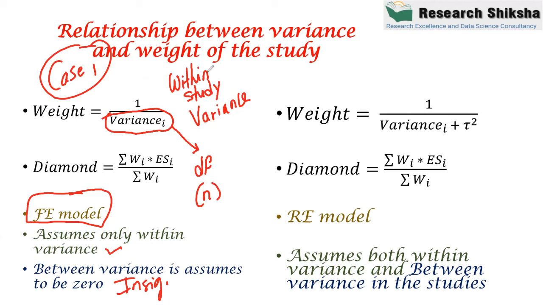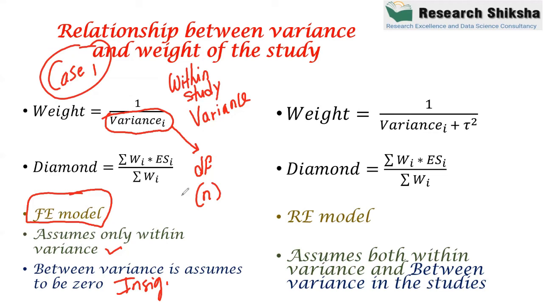So this variance is known as within study variance, and with the help of this variance we calculate the weight, and with the help of the weight we calculate the diamond by the weighted average of the effect size. And this model is known as the fixed effect model, right? In the fixed effect model, we assume that the only variance we have is within variance, and there is no between variance in this case.